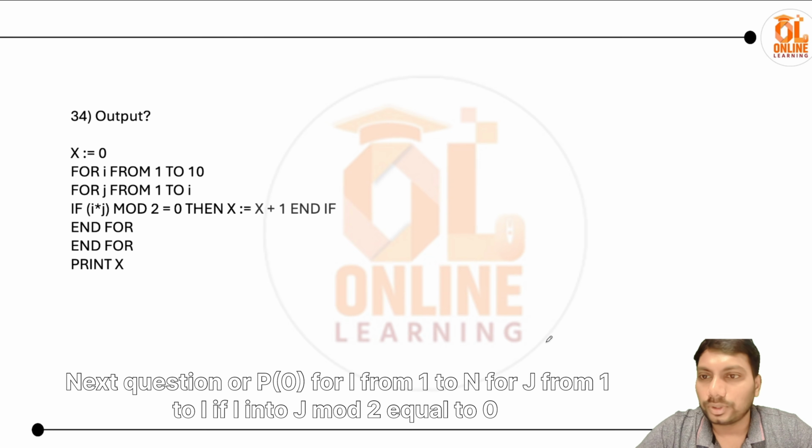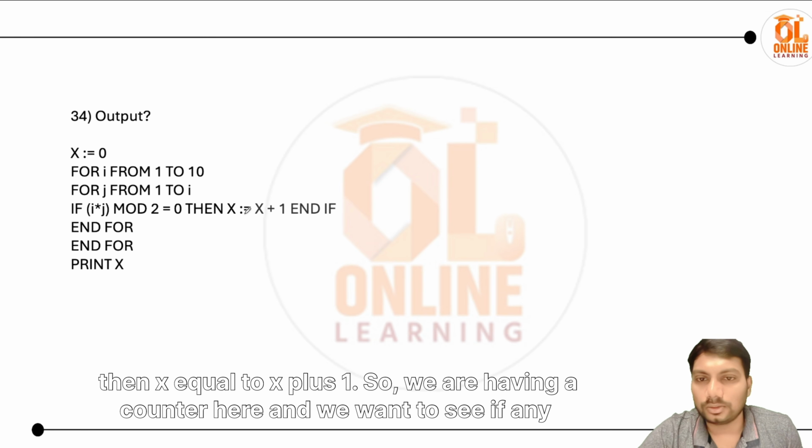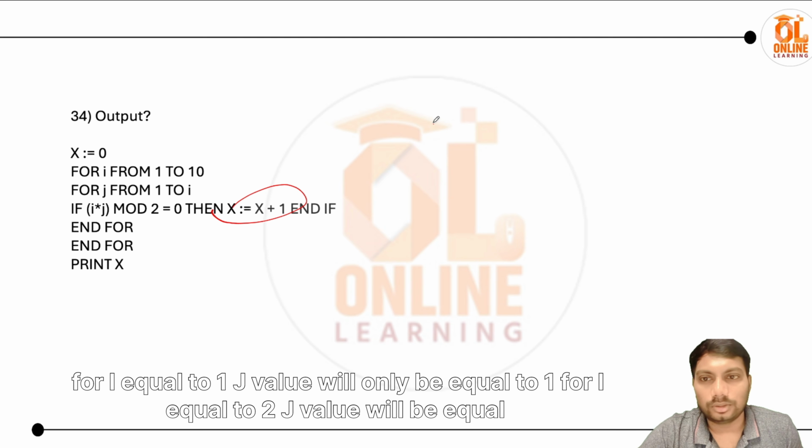Output: x equals 0, for i from 1 to n, for j from 1 to i. If i times j mod 2 equals 0, then x equals x plus 1. So we have a counter here, and we want to see if any multiplication is even. Okay, i goes from 1 to 10, and j goes from 1 to i. So for i equal to 1, j will only be 1.